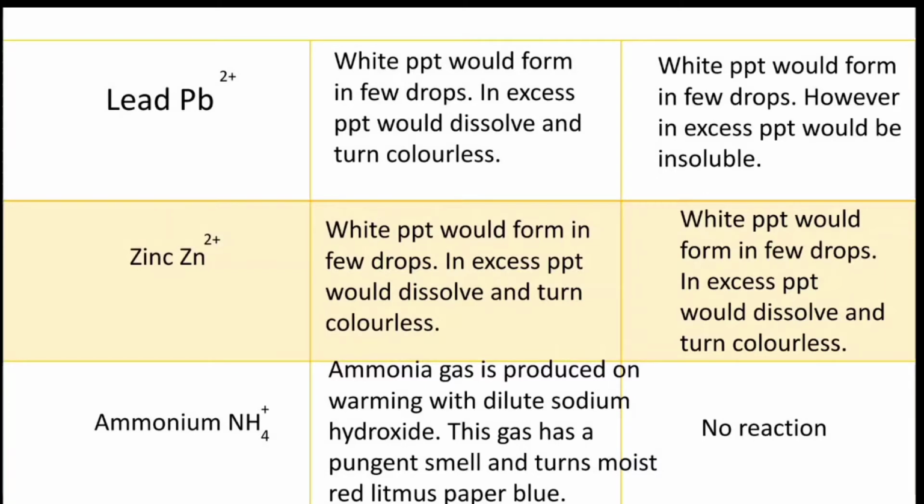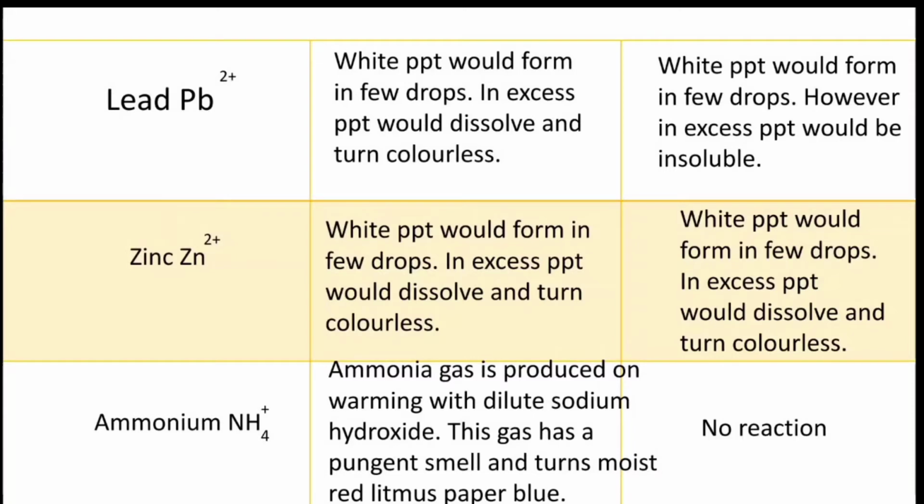Now we will discuss zinc, Zn2+. When a few drops of sodium hydroxide are added to the zinc, a white precipitate forms. However, when excess sodium hydroxide is added to the zinc, the precipitate dissolves and turns colorless. And when a few drops of ammonia are added to the zinc, the white precipitate forms. When excess ammonia is added, the precipitate dissolves and turns colorless.